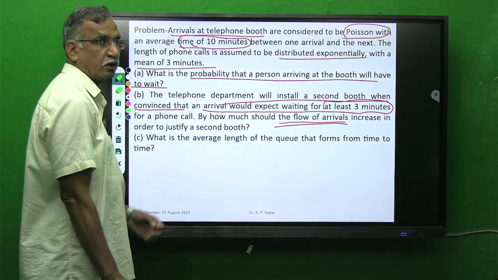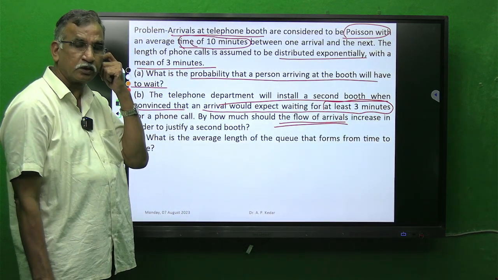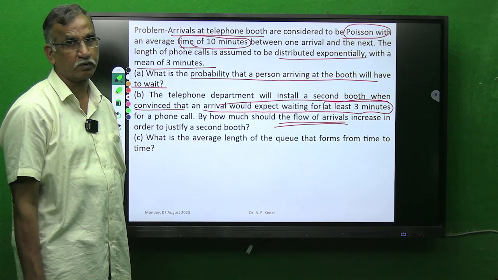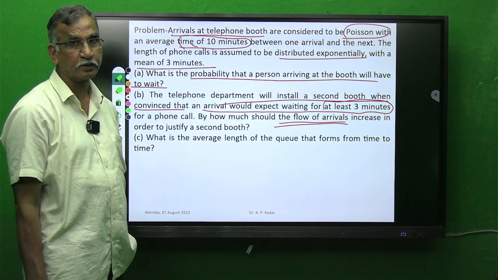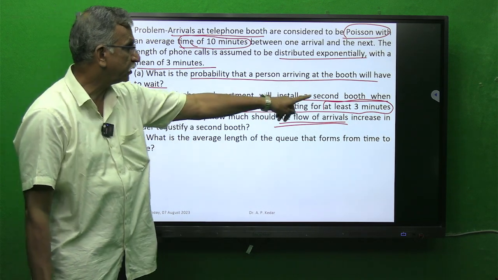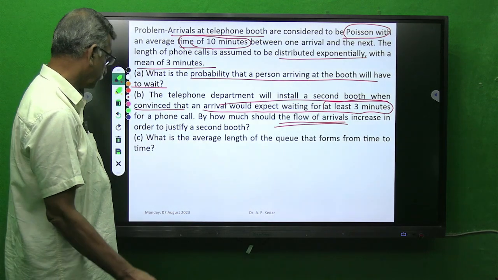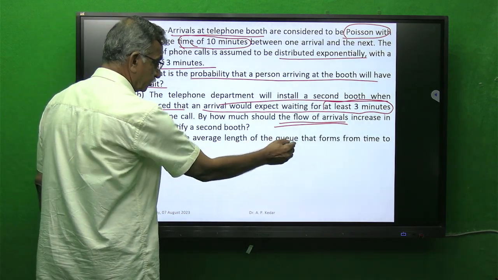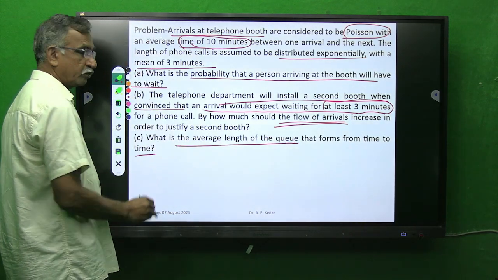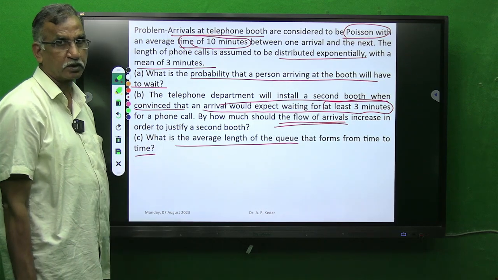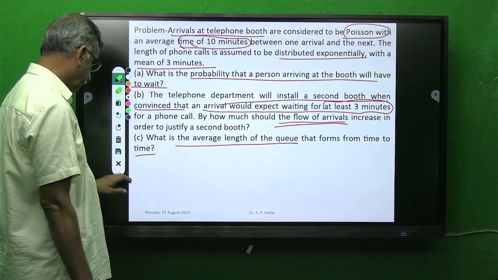So naturally, what is asked in this problem is, what is the new arrival rate? What should be the new arrival rate to justify the second booth? What is the average length of queue that forms from time to time? These three parameters are supposed to be evaluated.